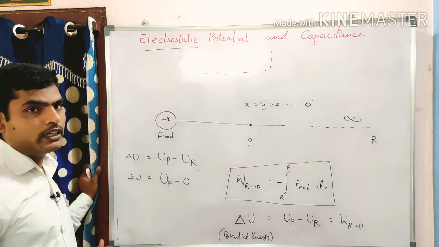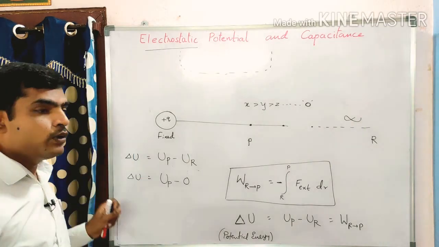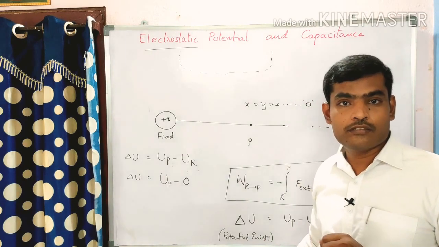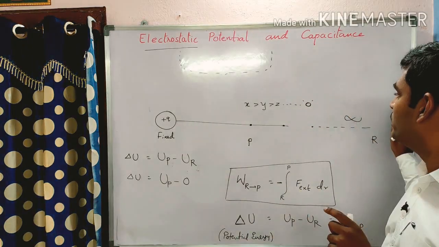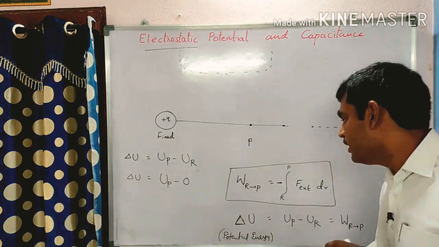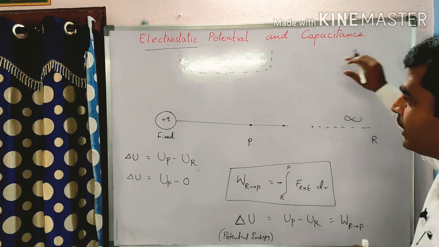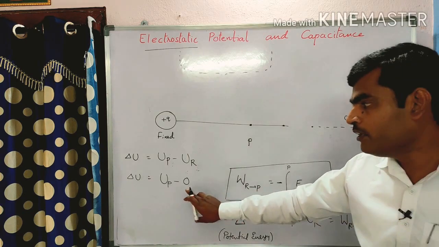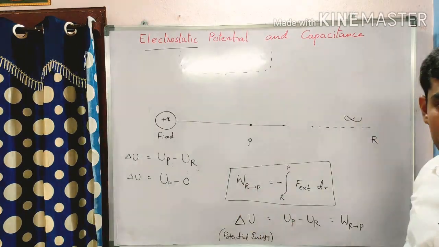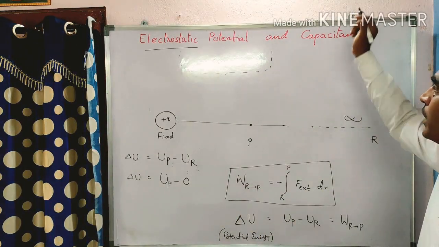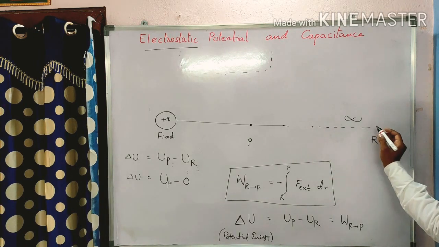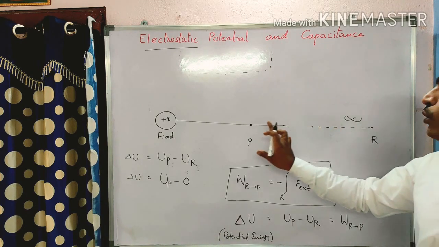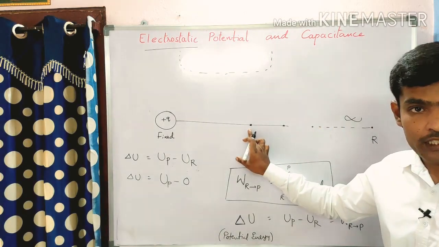to a particular point. Now this will become our electrostatic potential definition. Keep it in mind, electrostatic potential at infinity is 0. Now how can we write electrostatic potential? Here I am bringing a unit positive charge from infinity to a particular point.